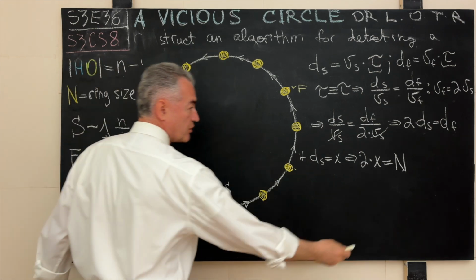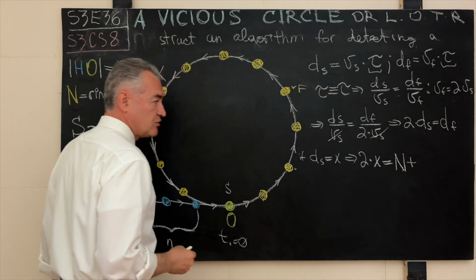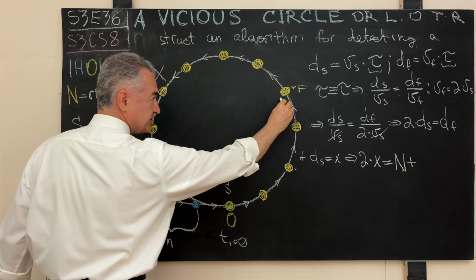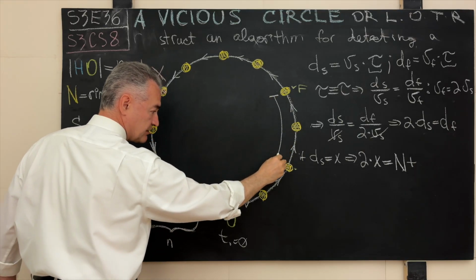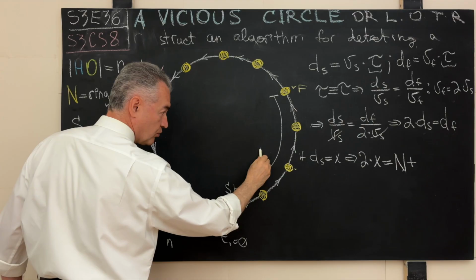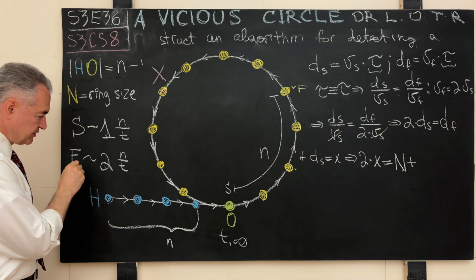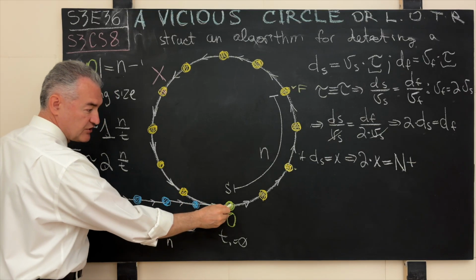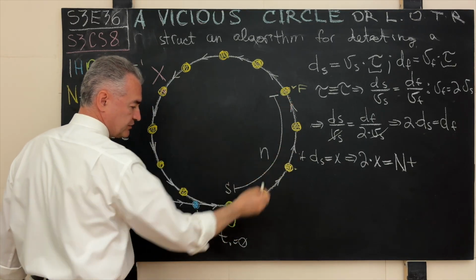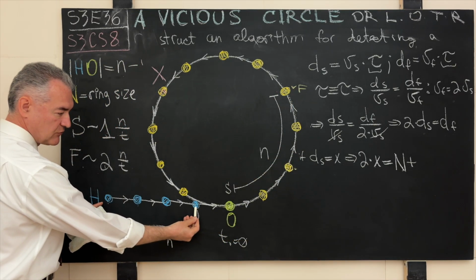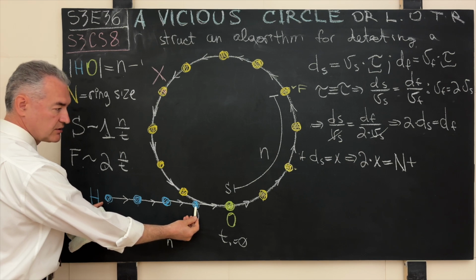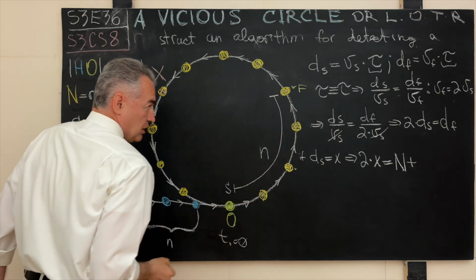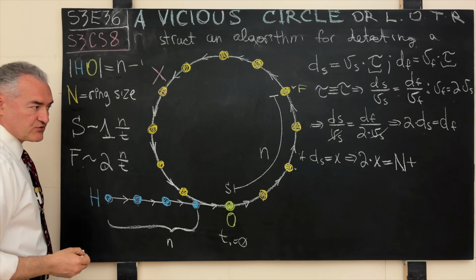And to this distance covered by the fast runner, what do we have to add? If this entire distance is x, and this distance right here was what? It was n. Remember, we proved that because the fast runner moves at twice the speed of the slow runner, if the slow runner gets to here, then the fast runner gets to here. So this distance of n nodes in the list that are non-corrupt will be exactly this distance from the origin to the fast runner.